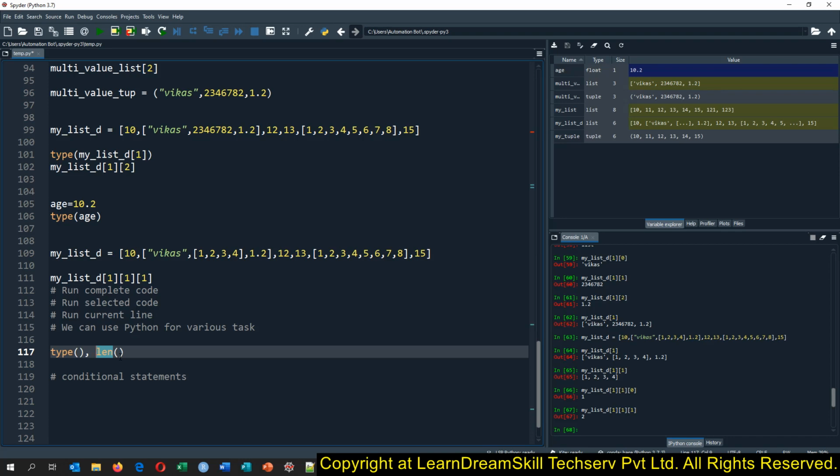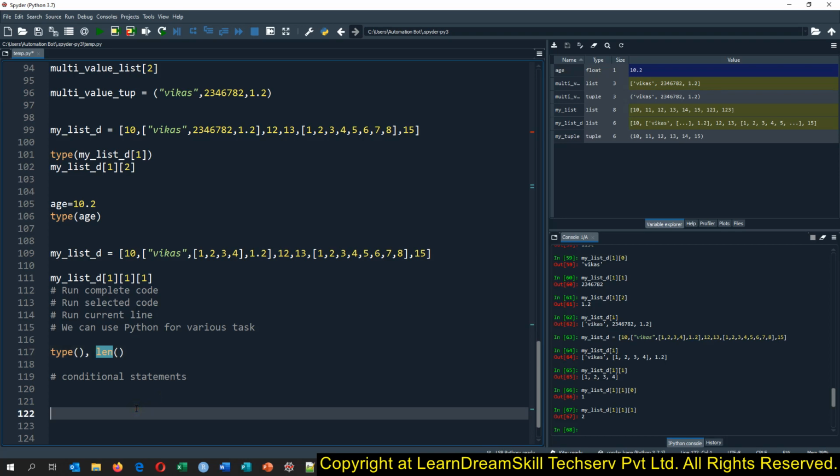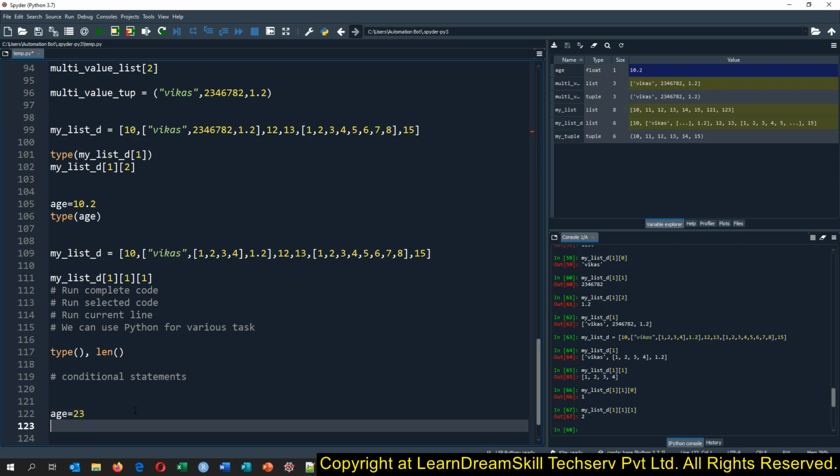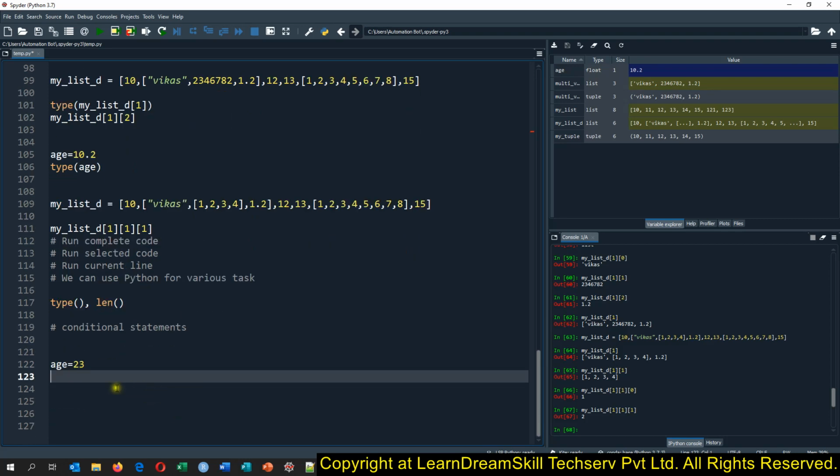In the same way, if you want to run code based on a condition, then we have the if and else condition. So now let me tell you how we can write the if and else condition in Python. For that we will mainly have to create one object here. We will just say the value as 23. Then we want to print value.